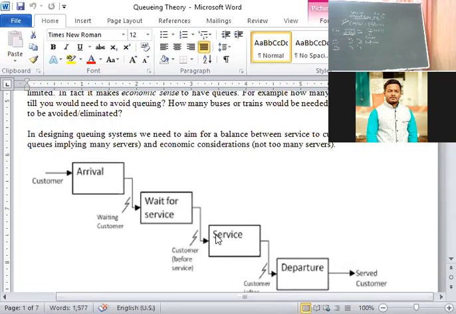Yes, ma'am. Okay. The first one is arrival rate or arrival pattern or input process. Second one we have studied, queue or waiting time. The third one is service facilities. Maybe the service facilities are like clerks, machines, whatever it is. Those are called servers.